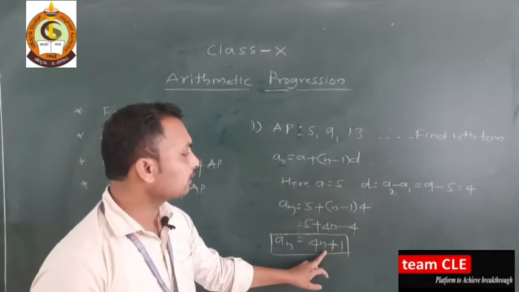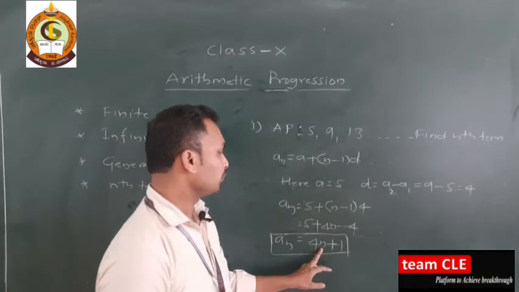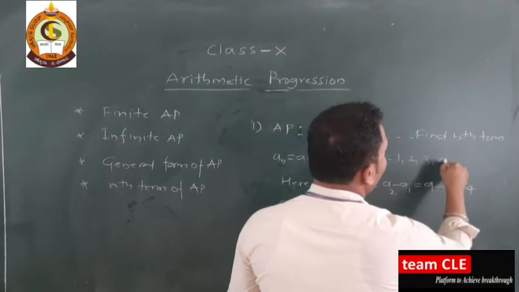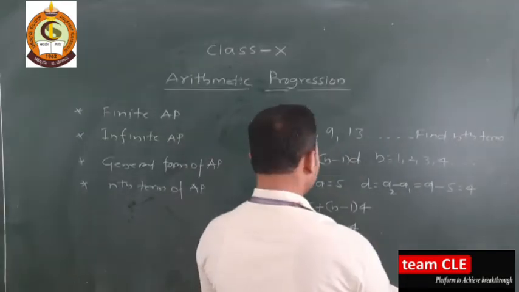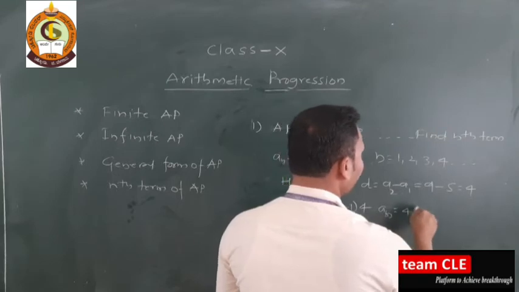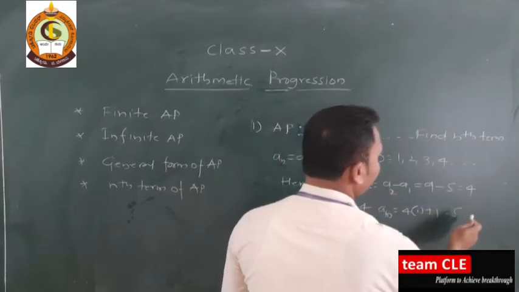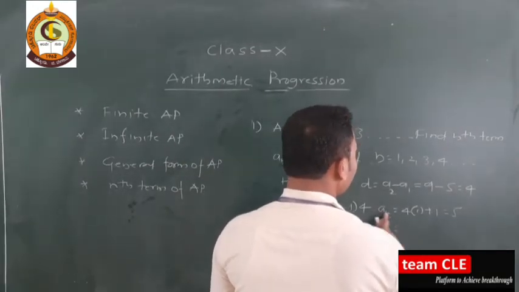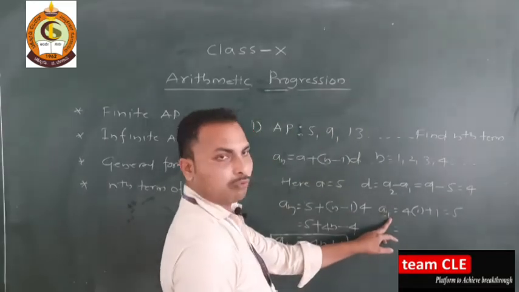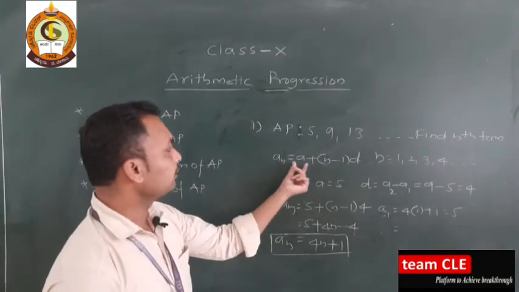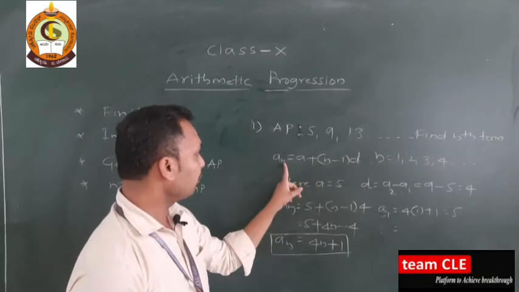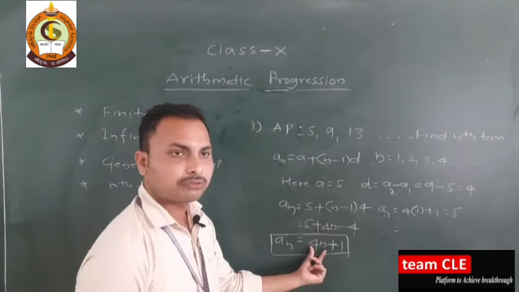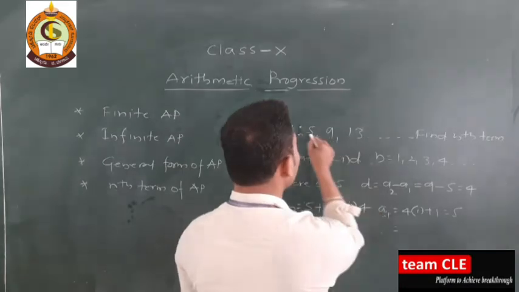So check whether it is correct or not. How to check? You know it very well. Just substitute 1, 2, 3 numbers. Okay, you can take n is equal to 1, 2, 3, 4, and so on. Now in this, an is equal to 4 into 1 plus 1. Which first term will come? 5 will come. 4 into 1 is 4 plus 1 is 5. The nth term we got here is 4n plus 1, we substituted, and we got 5 as the first term.